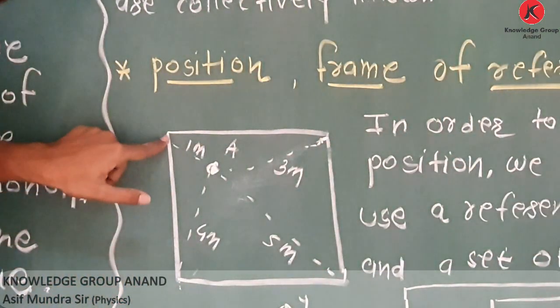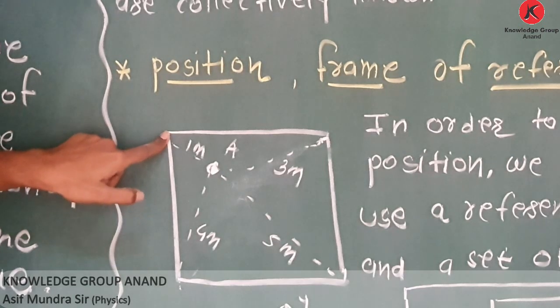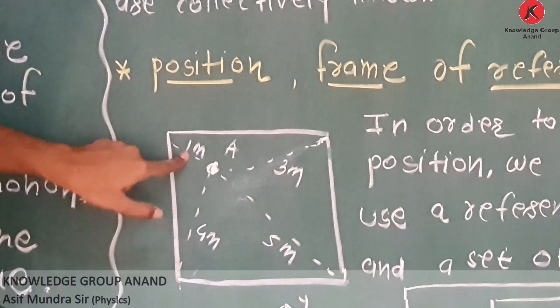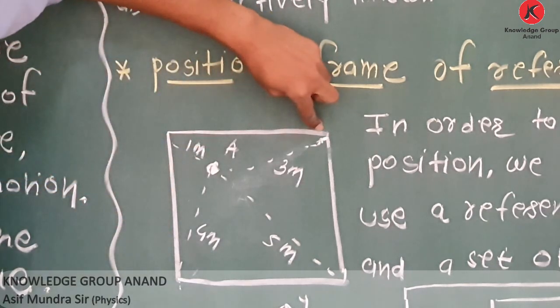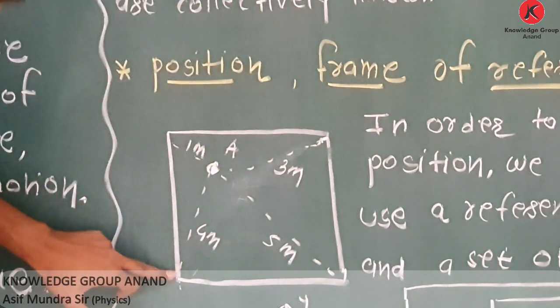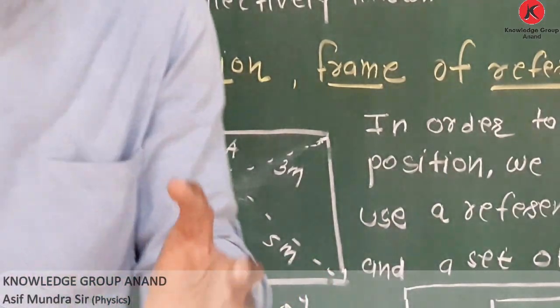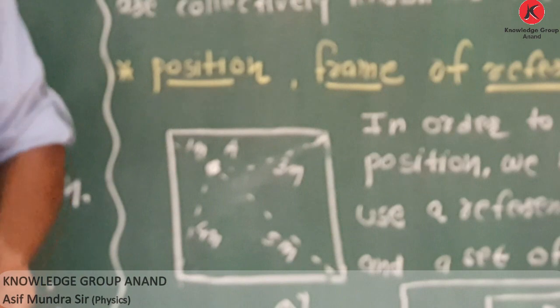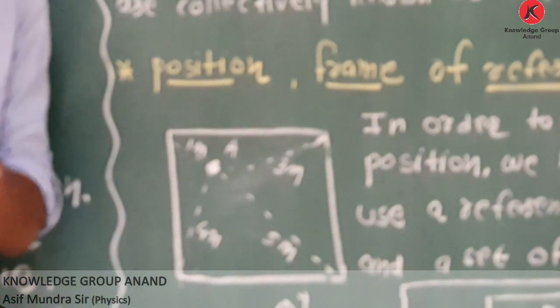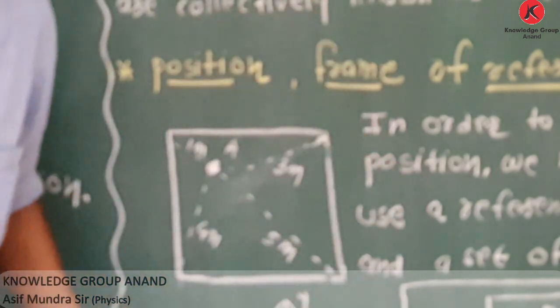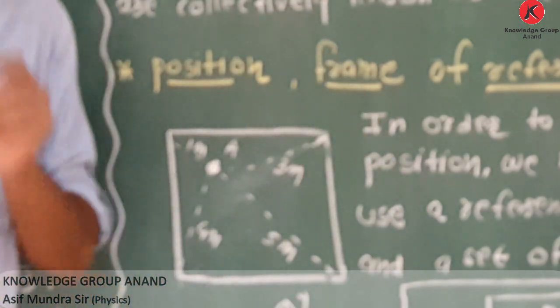Then yes, from this corner, student will say, sir, Asif sir is 1 meter away from me. Another student from this corner will say, sir, Asif sir is 3 meter away from me. This one 4 meter and this one 5 meter. Yes, each and every students are right, but their answers are different. So how to make uniformity? Okay, all answers are uniform and same.